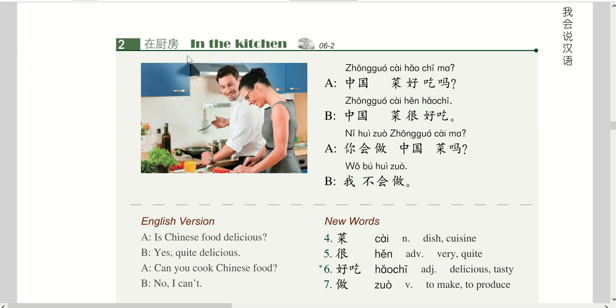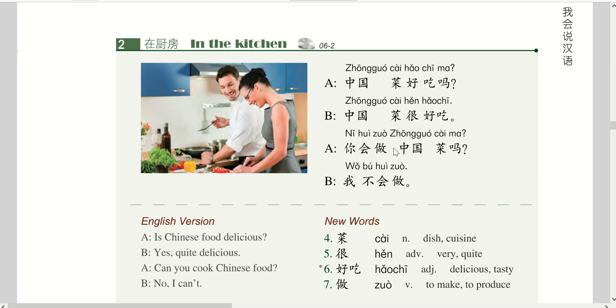So let's start the second text. Zai chufang, in the kitchen. Zhongguo cai hao chi ma? Zhongguo, Chinese, cai, food. Zhongguo cai hao chi ma? Is Chinese food delicious? Zhongguo cai hen hao chi. Yes, very delicious or quite delicious.